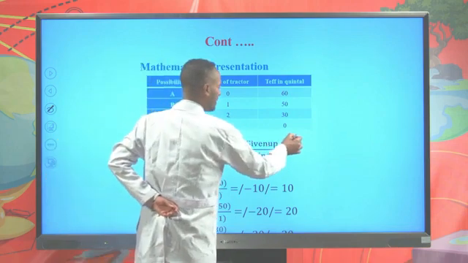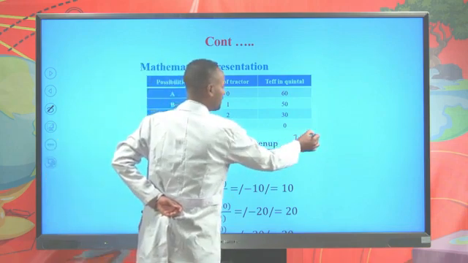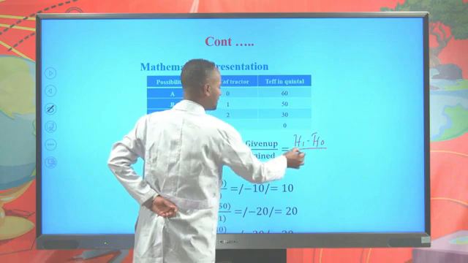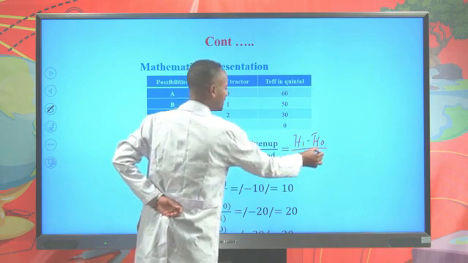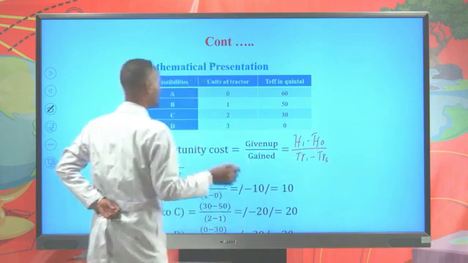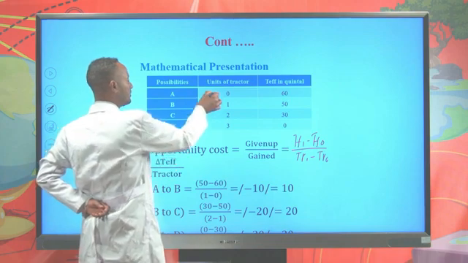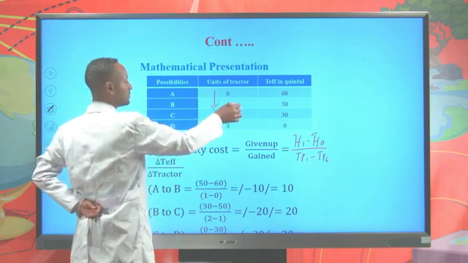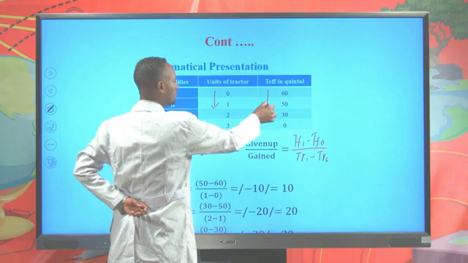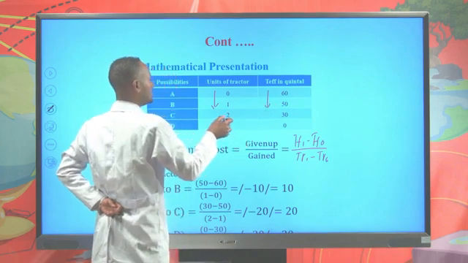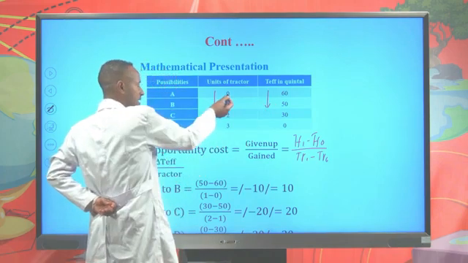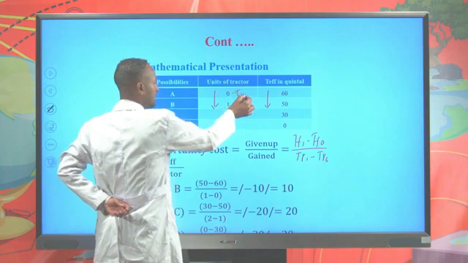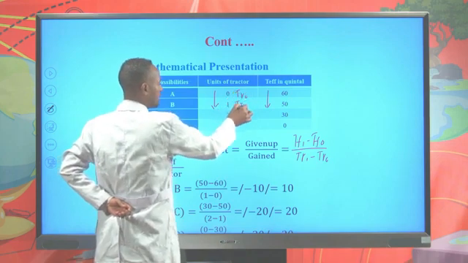That means teff final minus teff initial divided by tractor final minus tractor initial. So as Ethiopia increases production of tractor from 0 to 1, if the production of teff declined from 60 quintal to 50 quintal, then let's take this 0 as tractor initial and this 1 as tractor final.